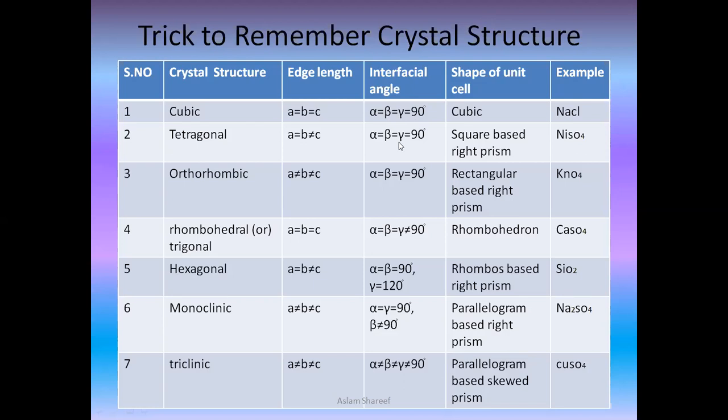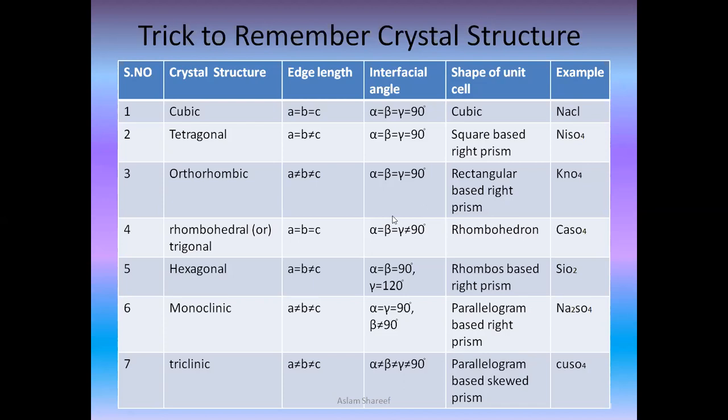Again, the same thing, alpha is equal to beta is equal to gamma, 90 degree. And the third one, alpha is equal to beta is equal to gamma, 90 degree. After successfully writing for the first three, for the rhombohedral, the fourth one, we'll cancel the degree part where it is showing not equal. So we'll say that alpha is equal to beta is equal to gamma is not equal to 90 degree.